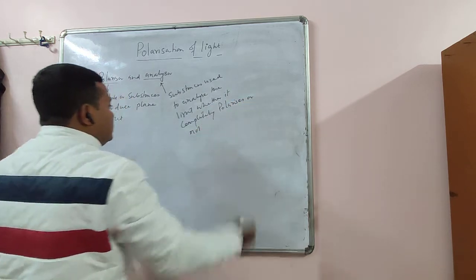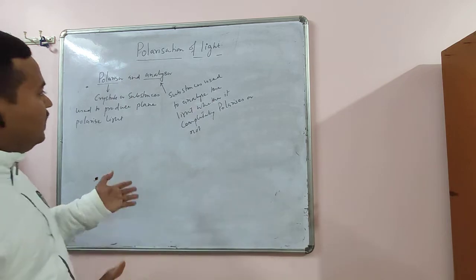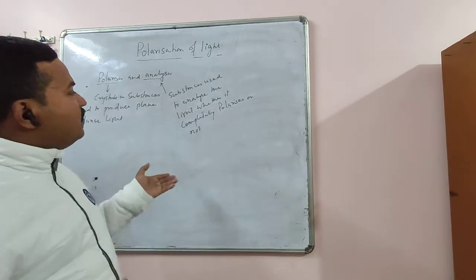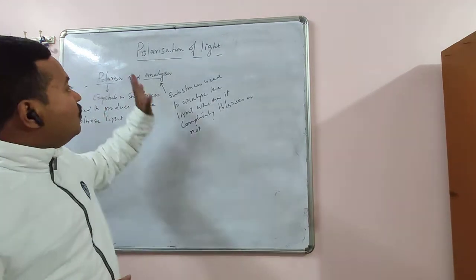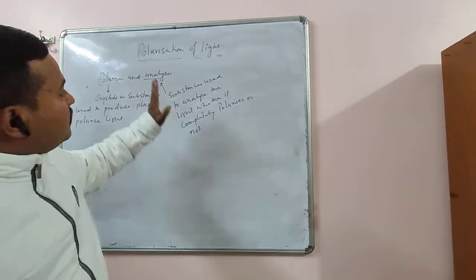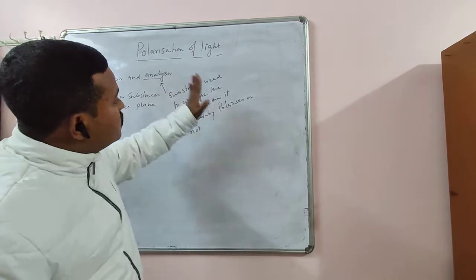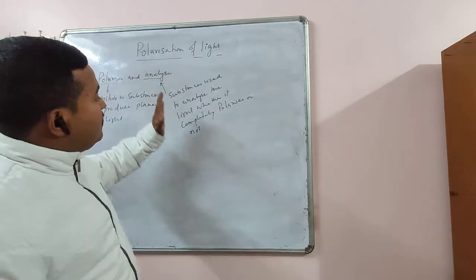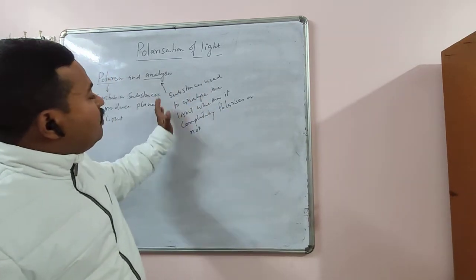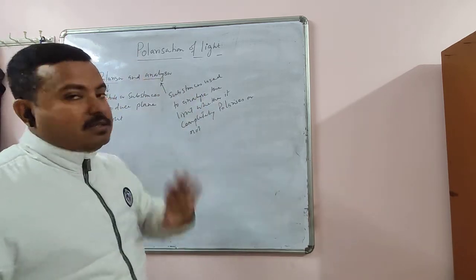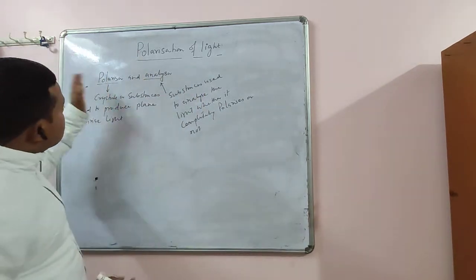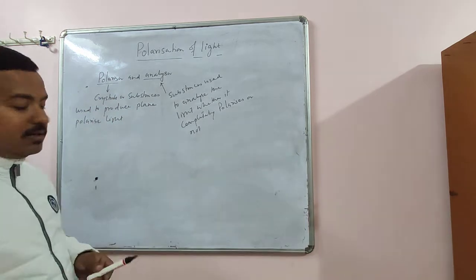Because just by seeing we cannot determine whether light is polarized or not. We have to examine whether light is completely polarized or not. So the substances used to examine whether light is polarized or not are called analyzers, and the substances used to produce polarized light are called polarizers. So we will see here.